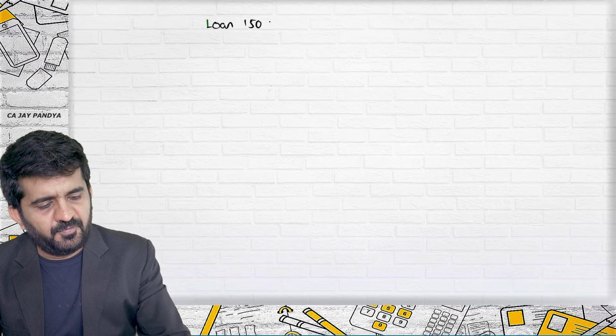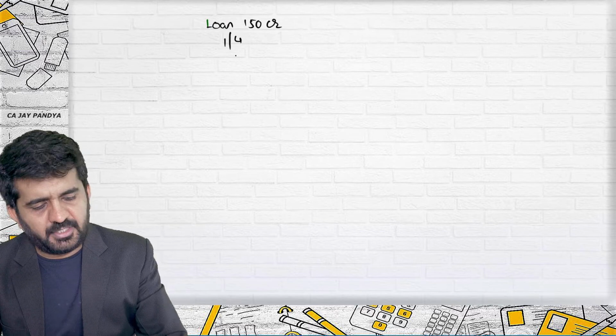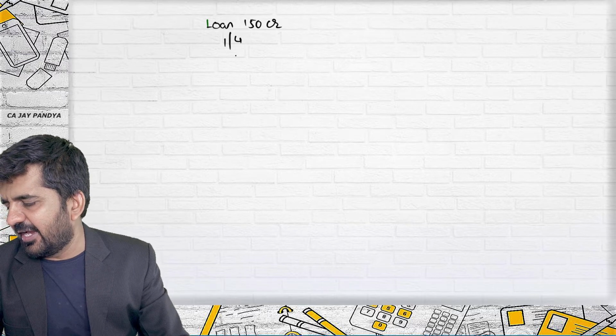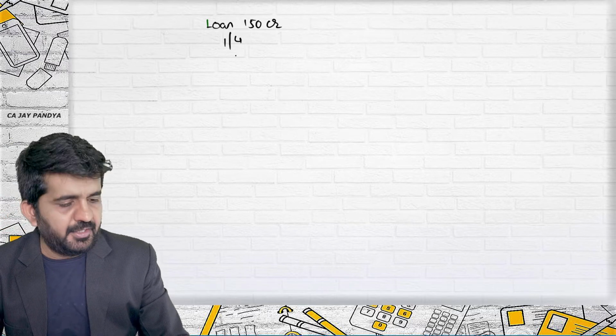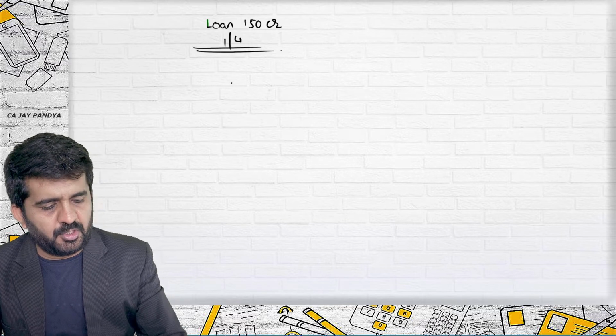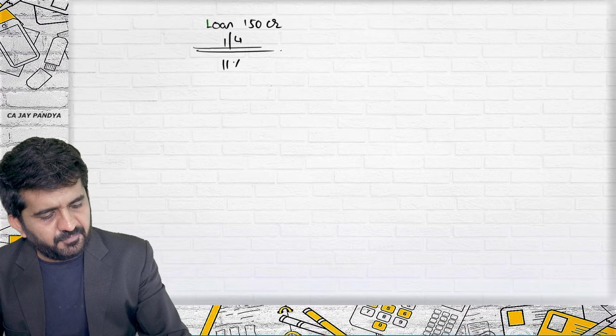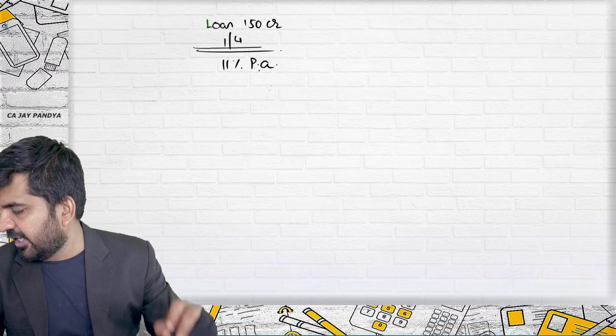Guha Limited borrowed an amount of 150 crores on 1st April for construction of a boiler plant at 11% per annum, and it was a boiler plant.